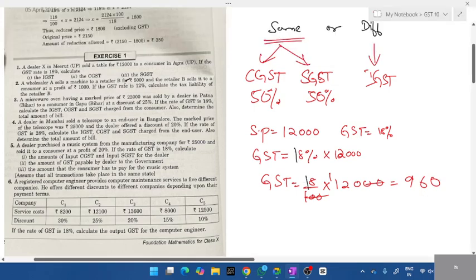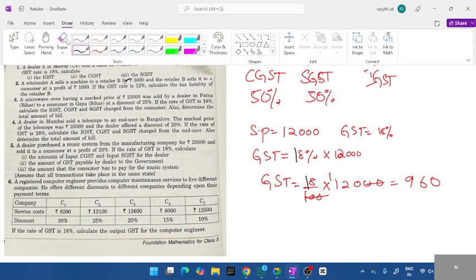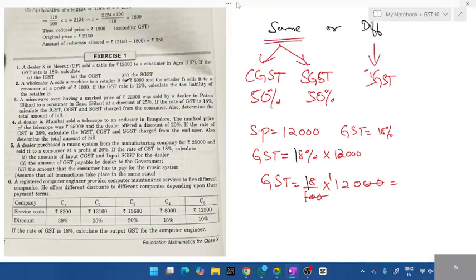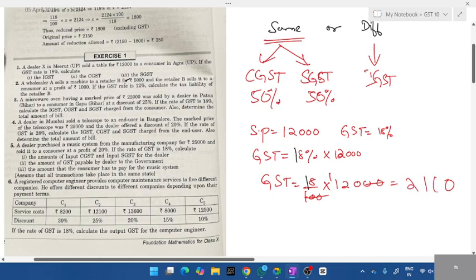18 into 12? Calculate this, students. Be quick. 18 into 12, 180. 180 plus 36. 216. 2160. If it is same state, what about this GST? Will it get split into two values?